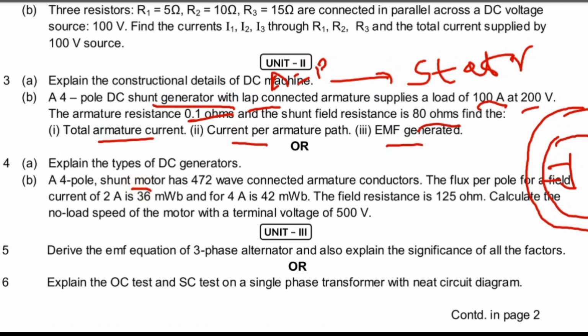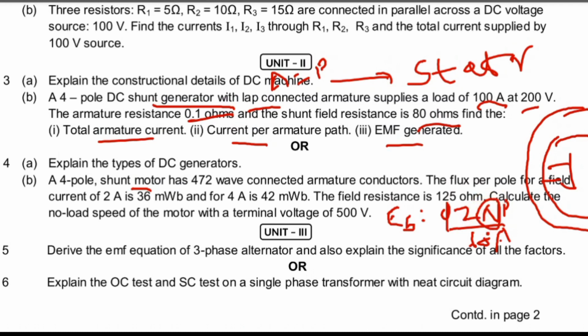Motor and generator both are same, but the plus and minus signs in the equations will change. The flux per pole and field current, all the details are given. Calculate the no load speed of the motor. From the back EMF equation, EB equals phi Z N P by 60A, we can calculate N, the speed.